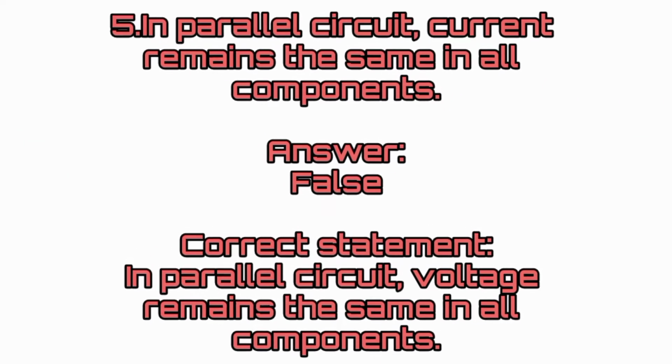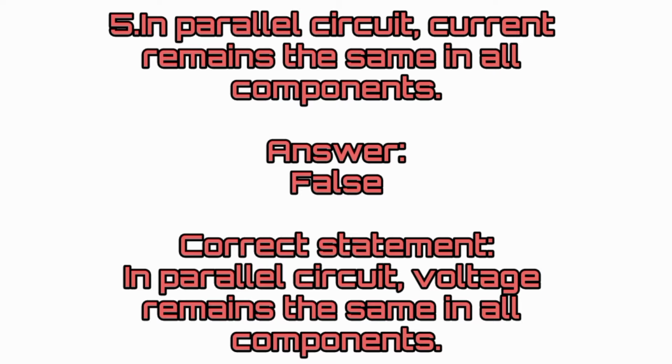In parallel circuit, current remains the same in all components. Answer false. The correct statement is in parallel circuit, voltage remains the same in all components.